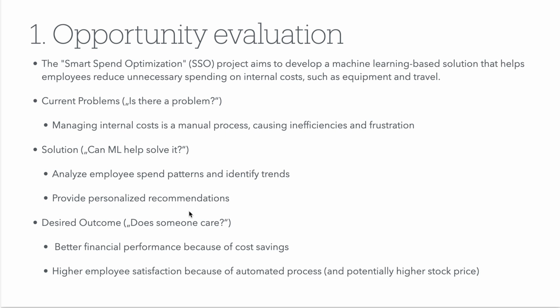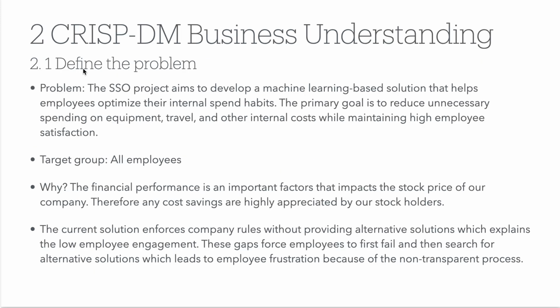The expected result would be that the financial performance of our company improves because of the cost savings, and we have a higher employee satisfaction because of the automated and personalized recommendations. And it should also be mentioned that a higher stock price also has benefits for our employees.